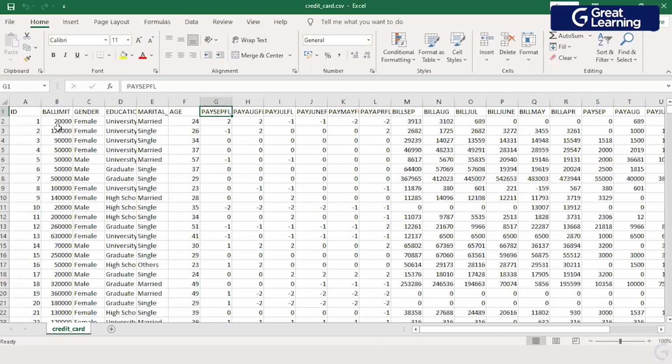One of the important exercises in exploratory data analysis is data cleansing. Today, I will not be stressing more on data cleansing, but the second important part is looking at every variable along with all other variables. I will pick up a variable and study it with every other variable. The first variable I'm picking up is age. I will study age with every other independent variable, which means I will look at how age relates to marital status, education, gender, balance limit, all the flags, all the payments, and all the bills.